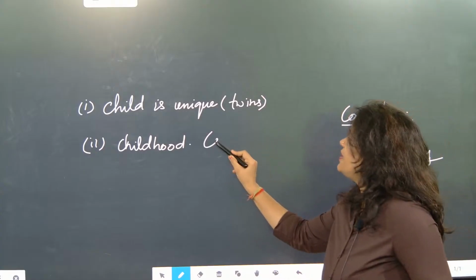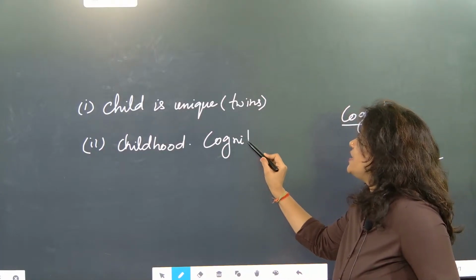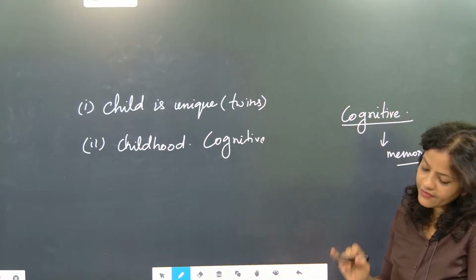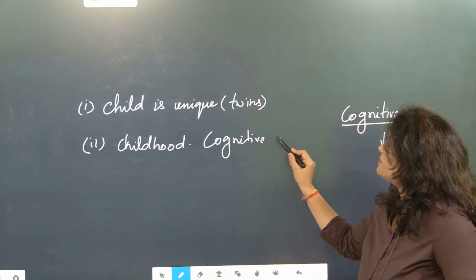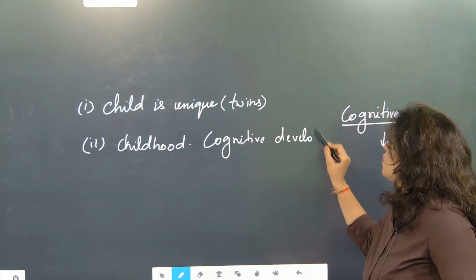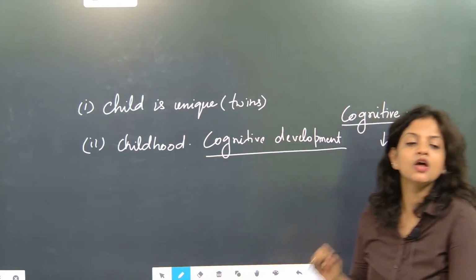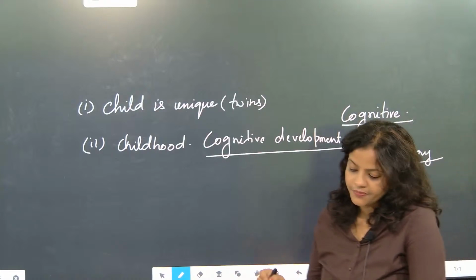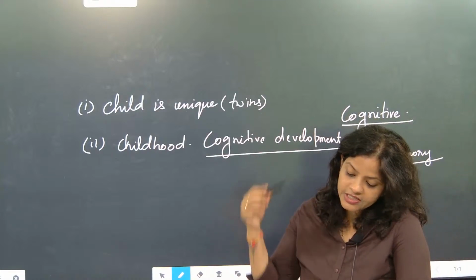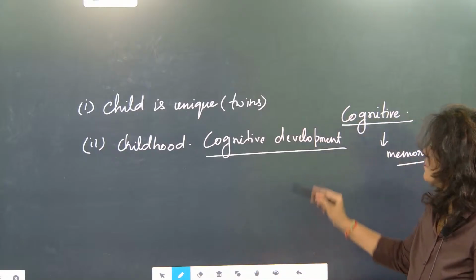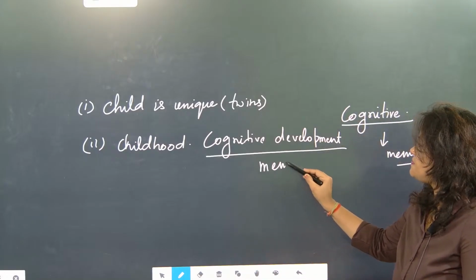So what is cognitive development? If somebody asks, the first thing is memory.